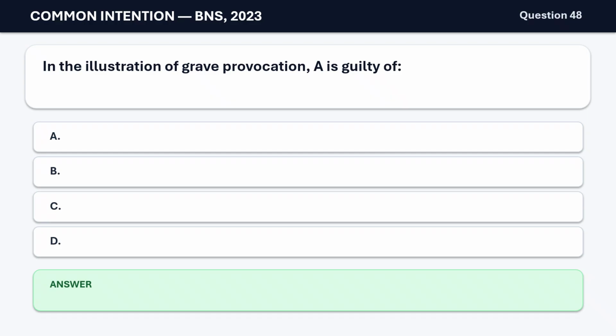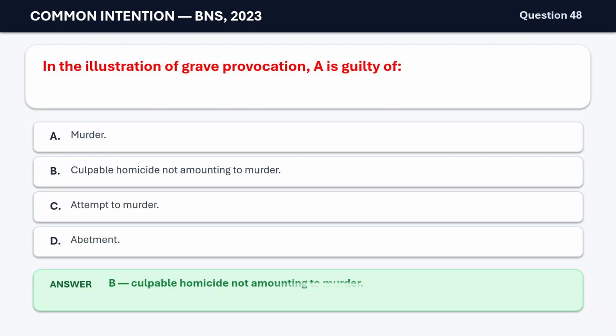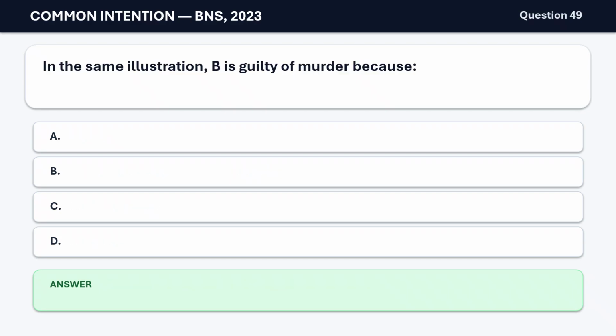Question 48. In the illustration of grave provocation, A is guilty of A. Murder. B. Culpable homicide not amounting to murder. C. Attempt to murder. D. Abetment. The correct answer is B. Culpable homicide not amounting to murder.